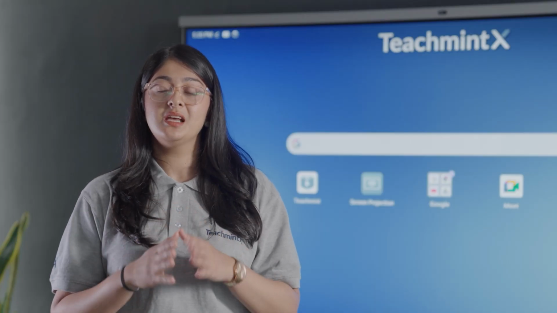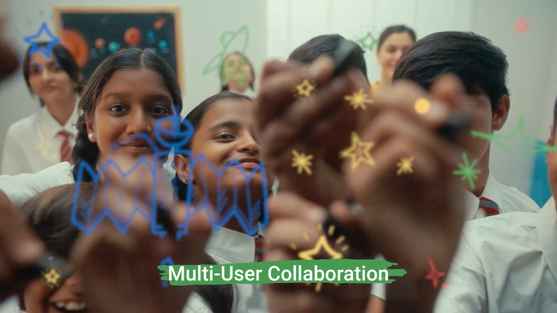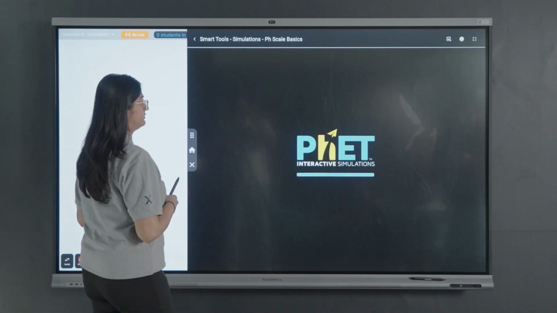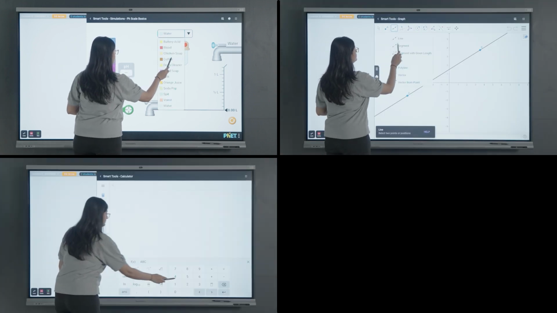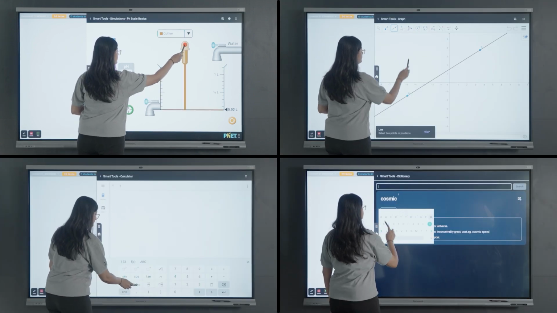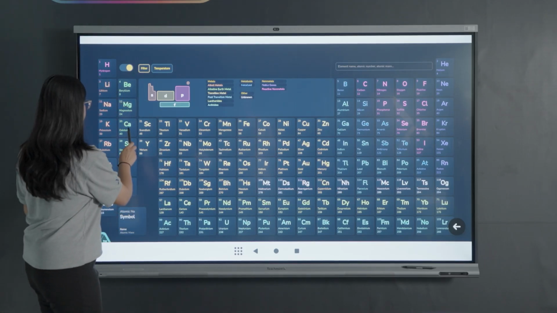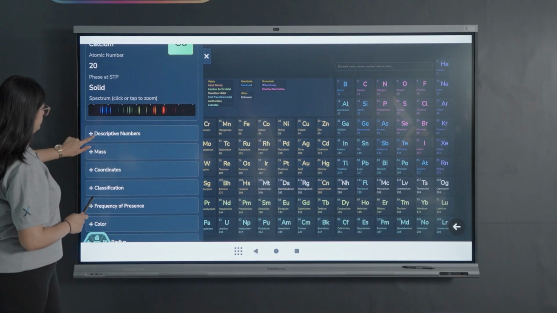TeachmentX enables seamless collaboration with 20-point multi-touch support, perfect for interactive classrooms. The board also includes smart simulations, graphing tools, a scientific calculator, a dictionary, and the periodic table. Everything you need for interactive and effective teaching is all available in just one place.